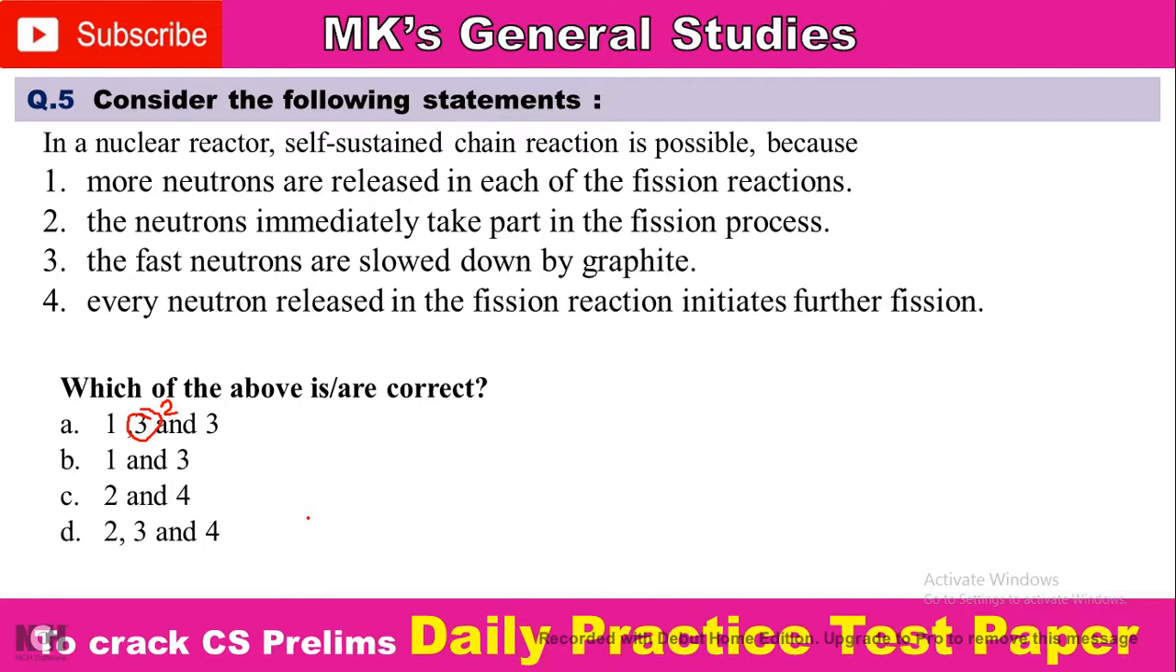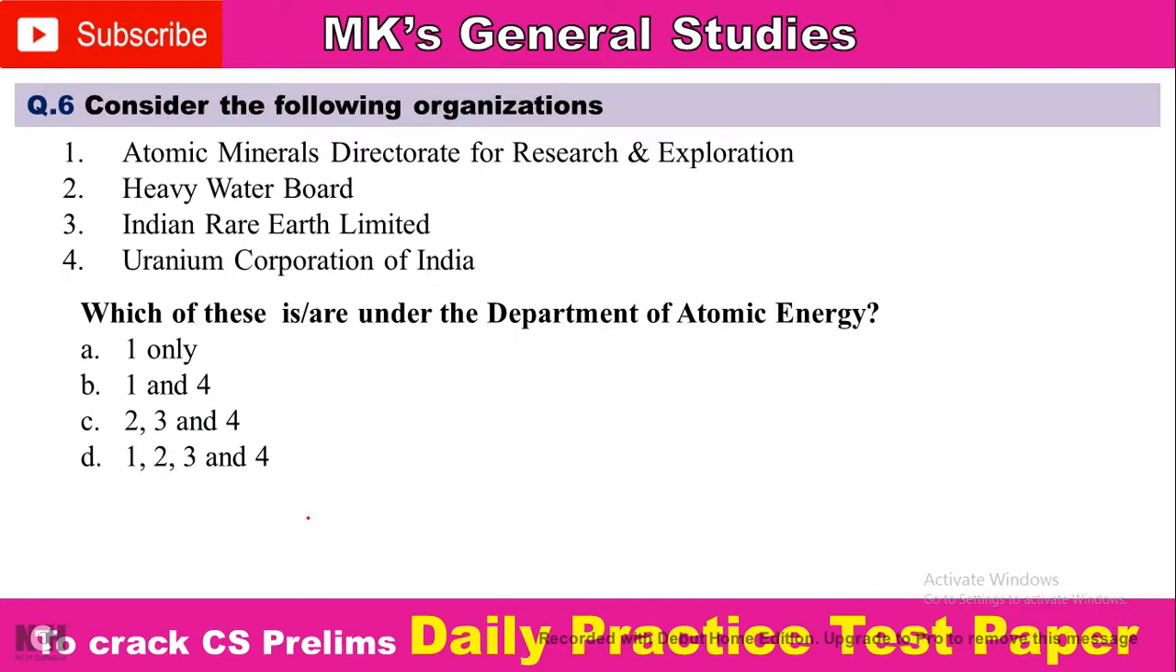Before going to the next question, consider the following organizations: 1, Atomic Minerals Directorate for Exploration and Research; 2, Heavy Water Board; 3, Indian Rare Earths Limited; 4, Uranium Corporation of India. Which of these are under the Department of Atomic Energy? Option A, 1 only; option B, 1 and 4; option C, 2, 3 and 4; option D, 1, 2, 3 and 4. So comment your answer.